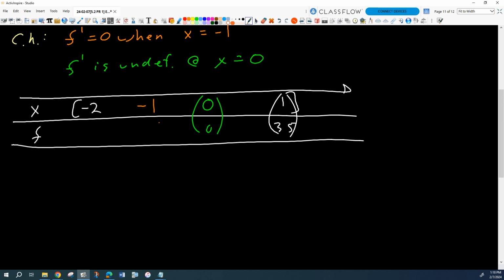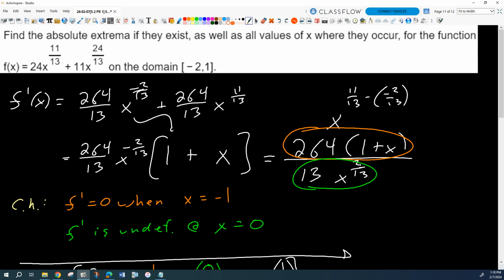How about at -1? Negative the opposite, 35. So what about this? At -1, is -1 to the 11/13 going to be... there's only two possibilities, right? It's -1, because it's not 12, it's 11, because of the numerator.